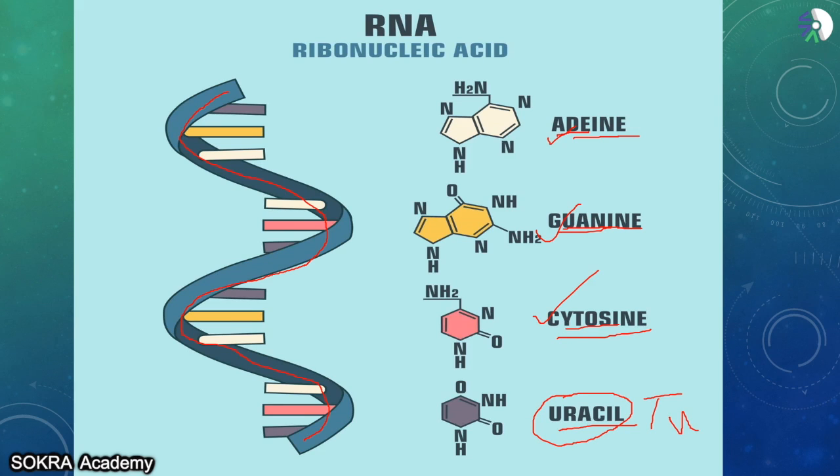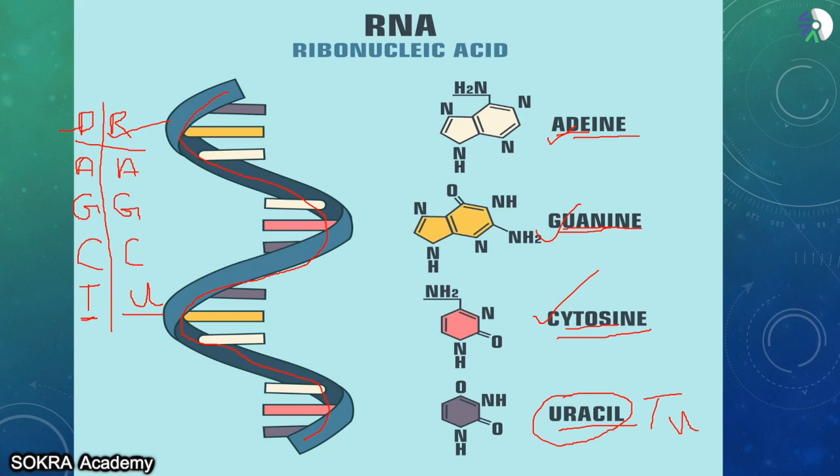You can remember it like this. Both of them have adenine. Both of them have guanine. Both of them have cytosine. But DNA has thymine and RNA has uracil. This is very important. This is for DNA and this is for RNA. In the place of thymine, there is a presence of uracil. This is the difference between the DNA and RNA.